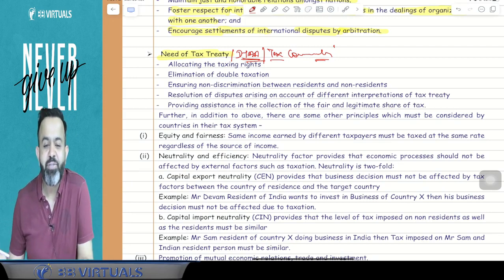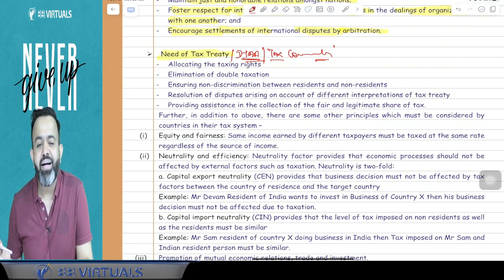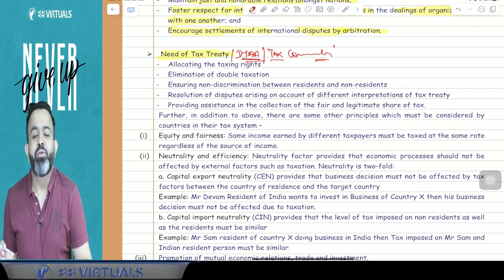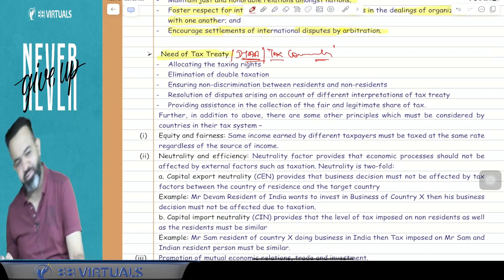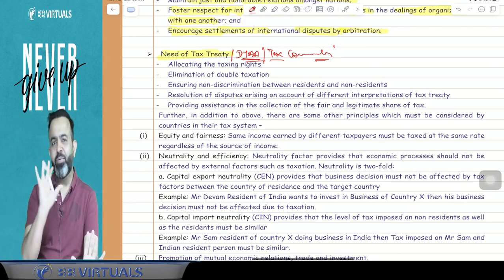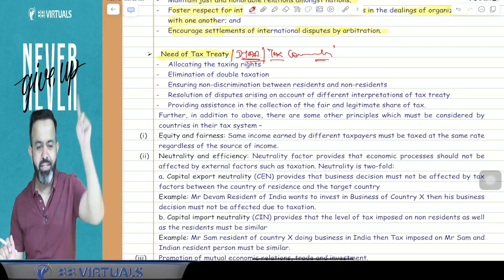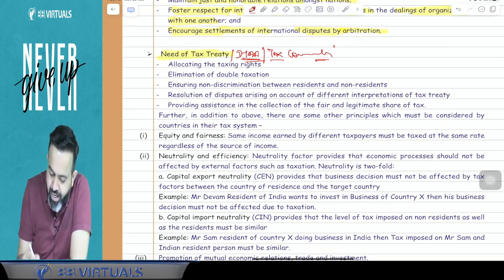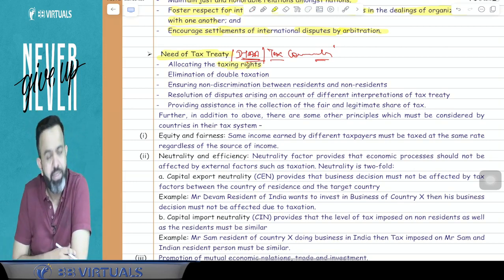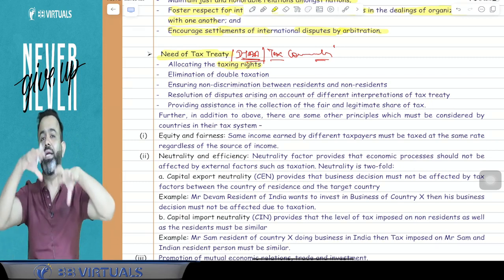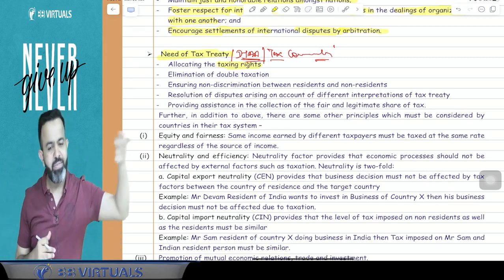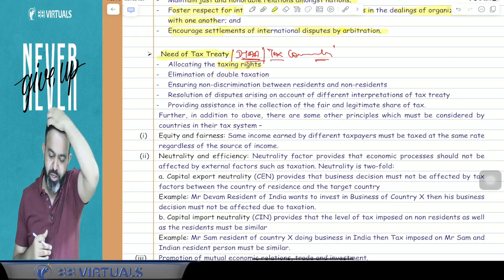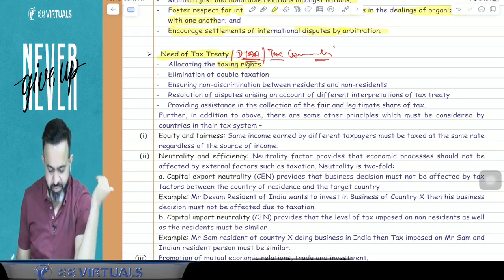One more, Varsha says to encourage foreign trade relationships. Very good. To reduce the ambiguity over which country should charge the taxes. Oh yeah, very nice. So guys, what are the needs of the DTAA? Here the need of a tax treaty is given. First is allocating the taxing right. Allocating the taxing right means they will allocate it: on this income, this country will charge the tax; on this income, that country will charge the tax. That is called allocating the taxing right.